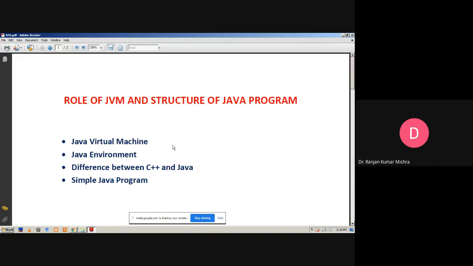Now we discuss what the difference is between C++ and Java. Basically, C++ is also an object-oriented language and Java is also an object-oriented language. So what is the basic difference between them?